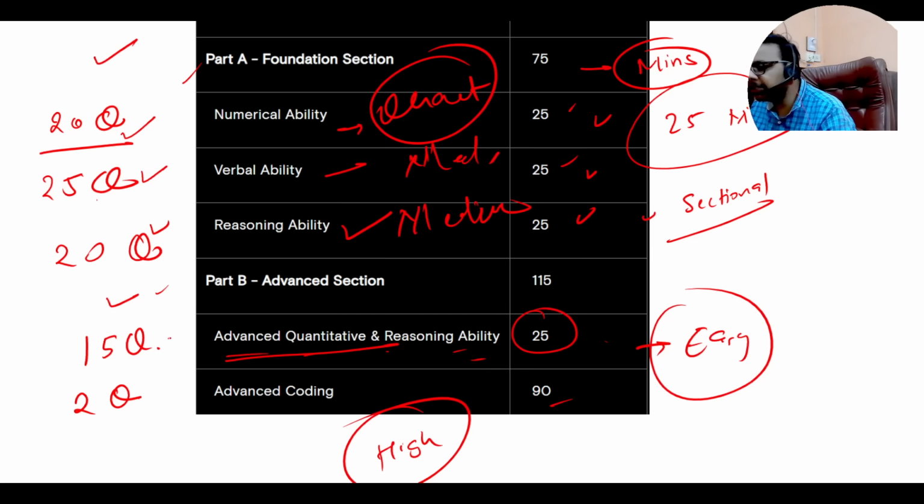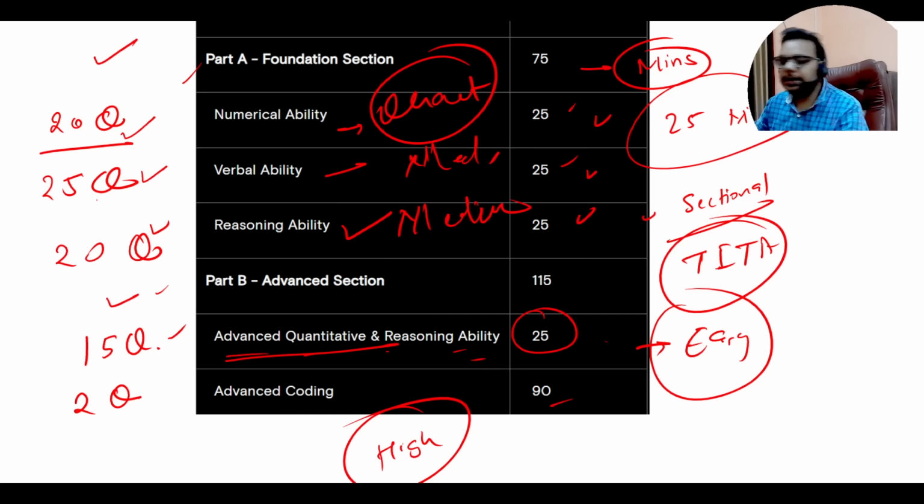Also in the advanced section, there will be many TCS-style numeric-entry questions. That means type-in-the-box questions. You will not be given the MCQ options. You need to type the answer in the box. So that is called a numeric-entry question.